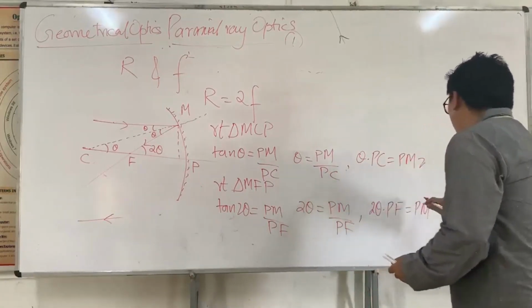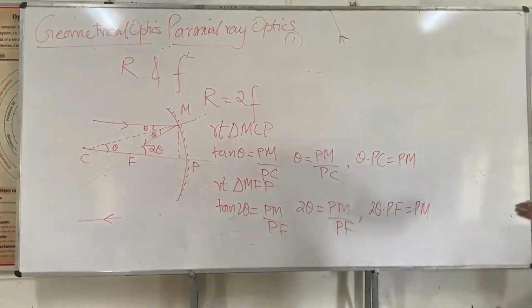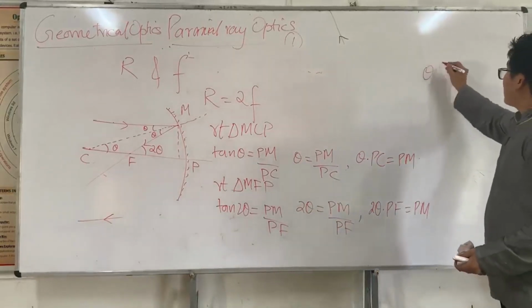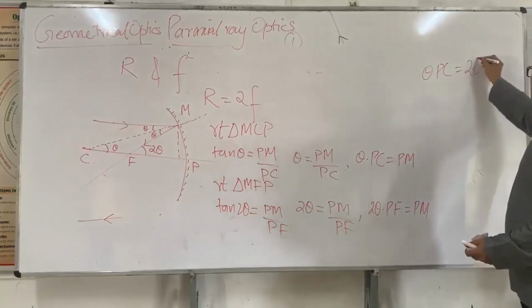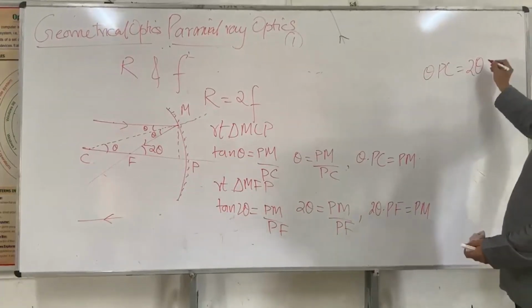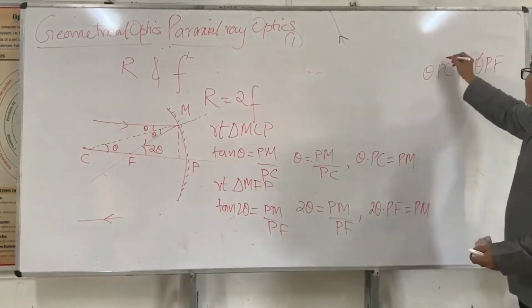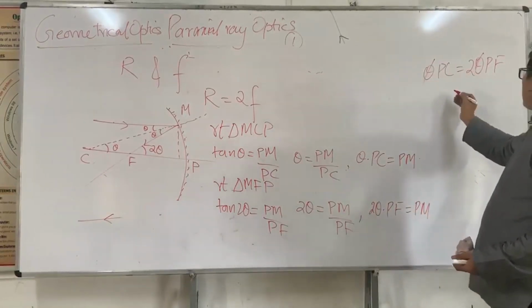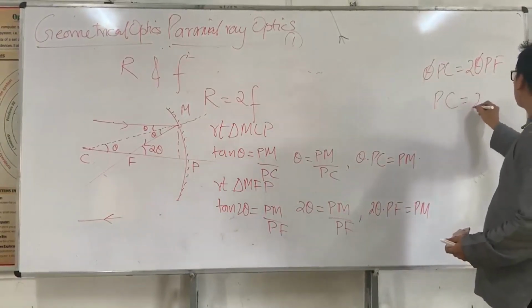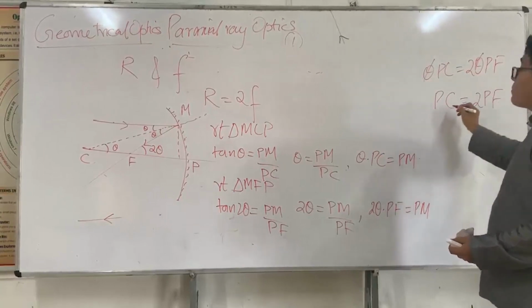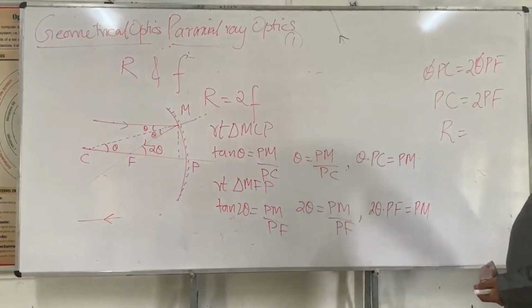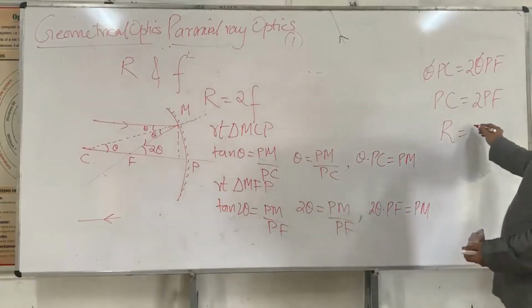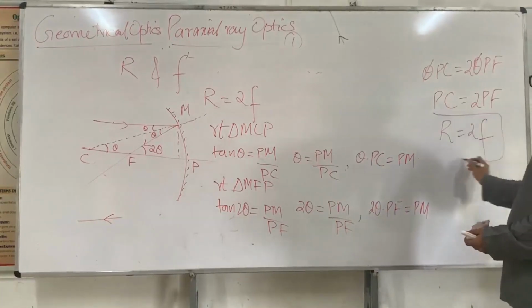So theta PC is equal to 2 theta PF. Theta cancels out. Then PC is equal to 2 PF. What is PC? PC is the radius of curvature. And what is PF? It is the focal length. Yes, this is a simple proof.